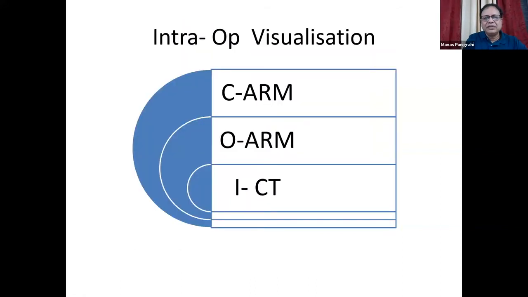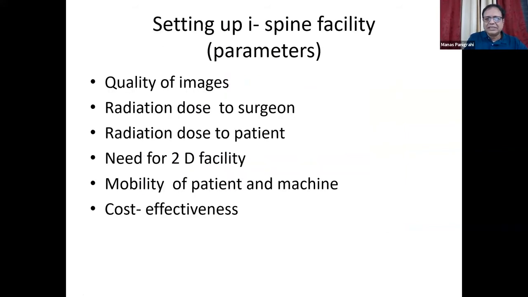So what all we use for intraoperative visualization is a C-arm, an O-arm, and an ICT. Many of the residents have difficulty understanding the difference between an O-arm and an ICT. I'll be explaining in the consecutive slides what an O-arm is and what an ICT is. The O-arm is basically a cone beam CT, which was primarily used initially by dental surgeons, and later